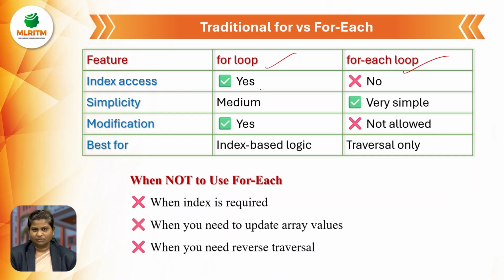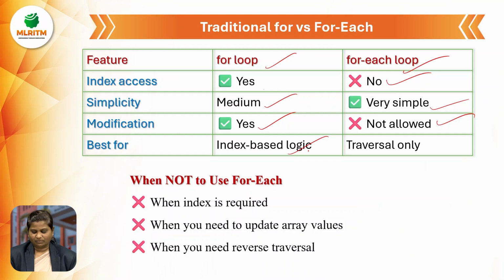Likewise, I told you array of 0, array of 1, array of 2. Here there is no need of index access. Simplicity: it is very simple because we did not mention any kind of condition checking or any kind of updation. Modifications: here we are just modifying the variable whatever we initialized initially. In a regular loop it will be updated by looping, iterating. Here there is no updating, it does not allow.